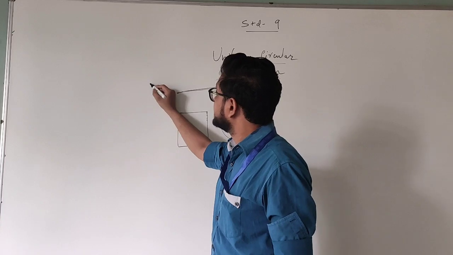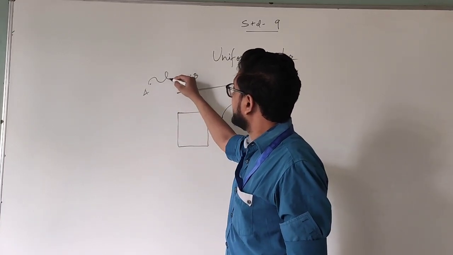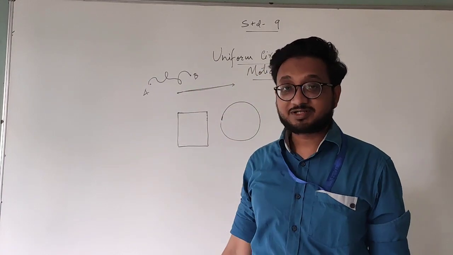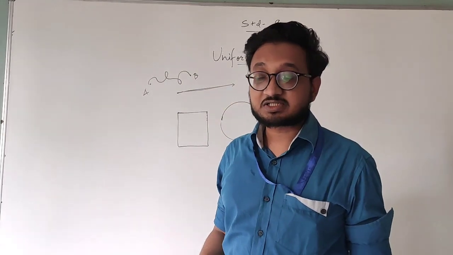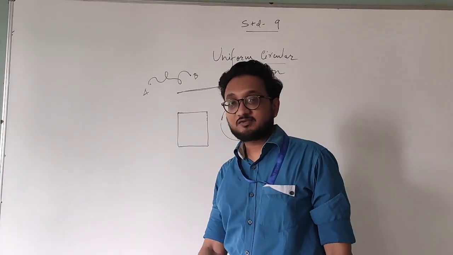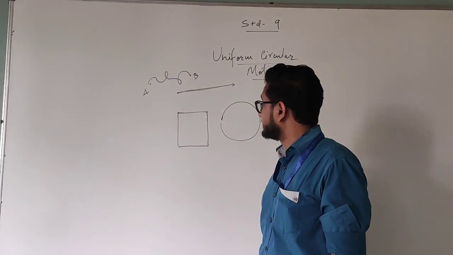Suppose this is a point A and this is a point B, and if the object or the vehicle wants to move, it can take any path it wants. When the direction changes continuously, or the motion does not have a specific direction, then we talk about the speed of that vehicle.